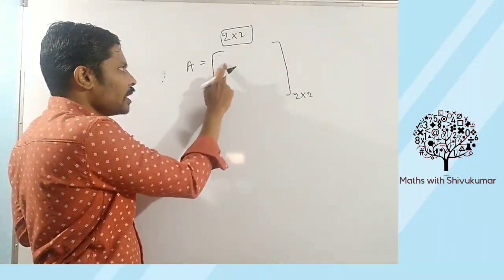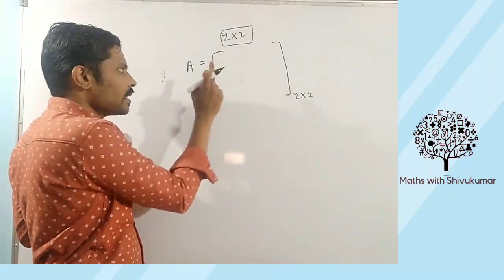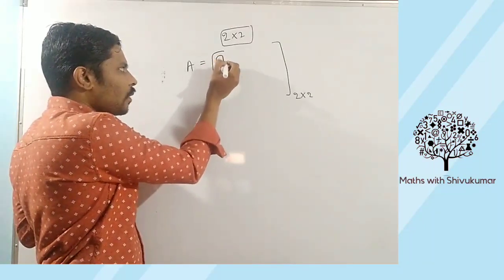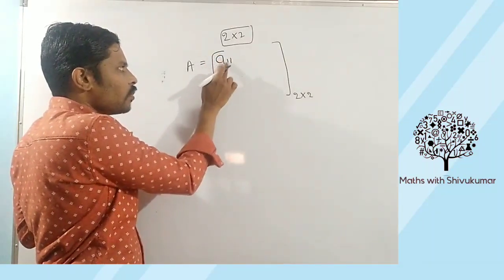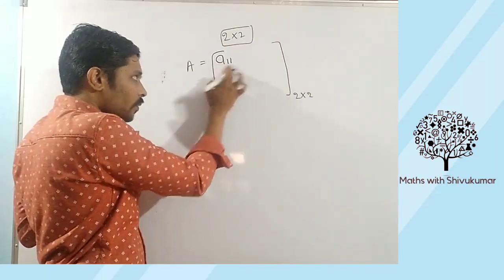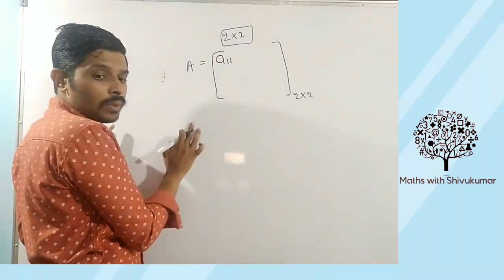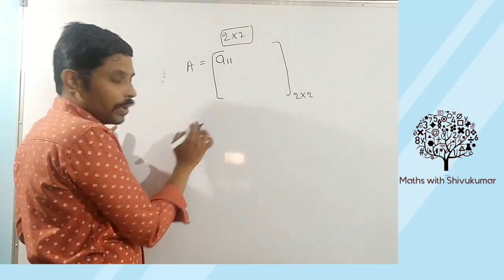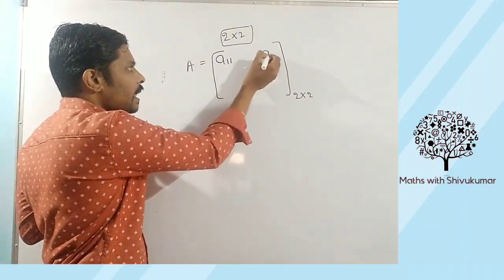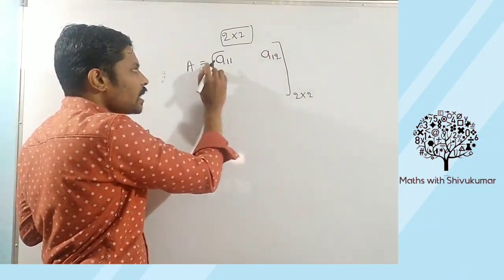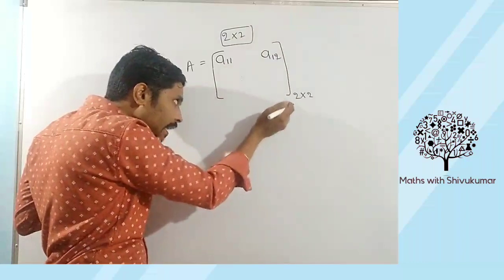Tell me which position element it is. This is A11, because this element belongs to first row, first column. Which element is this? A12, because it is present in the first row, second column.